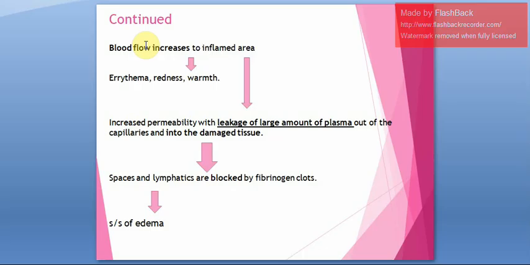So along with that, these are the symptoms which are happening because of the increased blood flow. Along with that, increased permeability will be there. Because of that, cells will become leaky. And then the spaces and lymphatics will be blocked by fibrinogen clots. That in turn results in edema. Already I have told why edema or swelling happens. Edema or swelling is mainly because of increased permeability or because of leaky cells. So that is resulting in edema. Again we will see in stage 2 what happens.